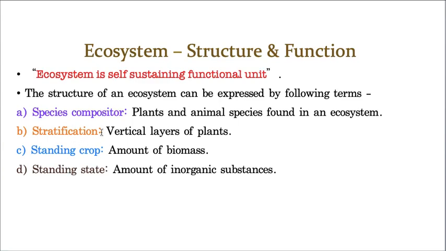Especially the third and fourth, many students, when I ask standing state, will answer standing crop, and when I ask standing crop, they will answer standing state. So standing crop means the amount of biomass, and standing state means the amount of inorganic substances.